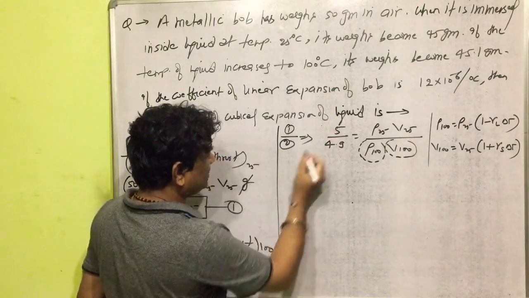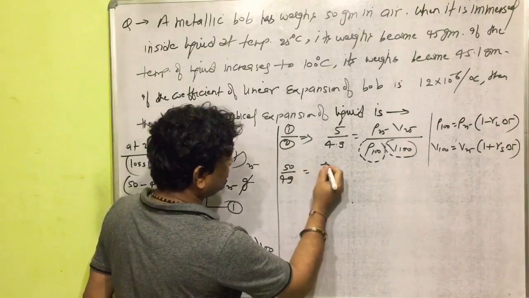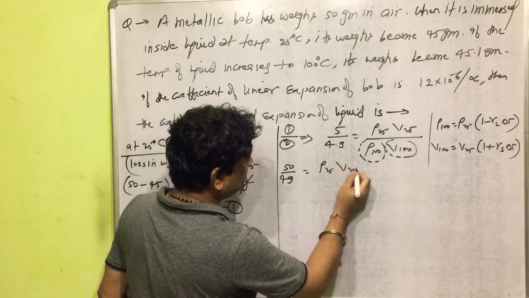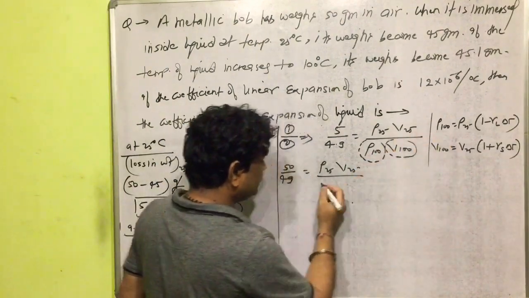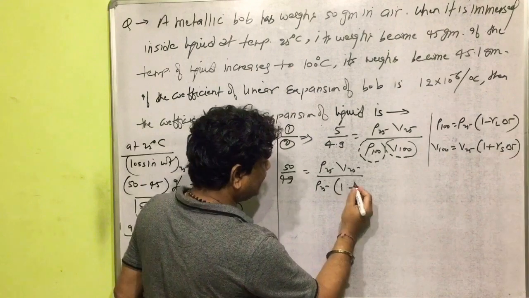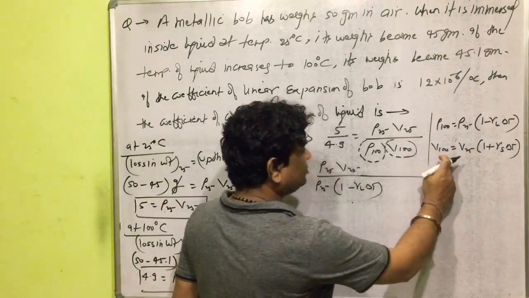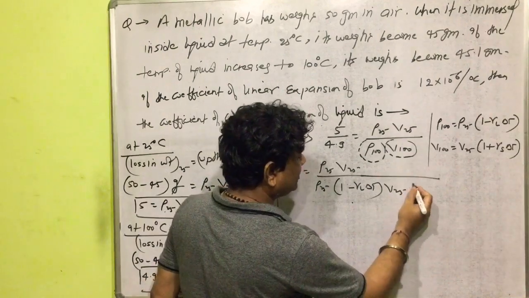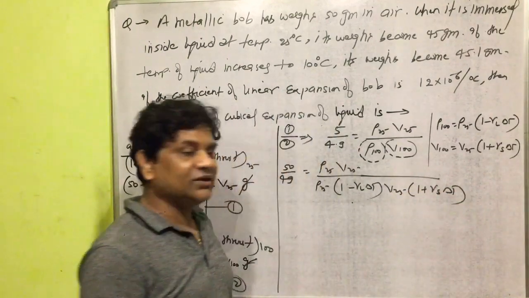What will come here? 50 divided by 49 will become equal to rho 25 into V25 divided by rho 25 into 1 minus gamma liquid into delta T, and V25 into 1 plus gamma solid into delta T.